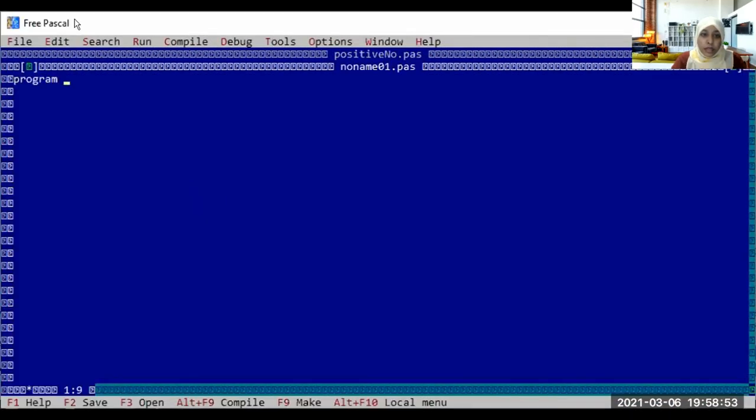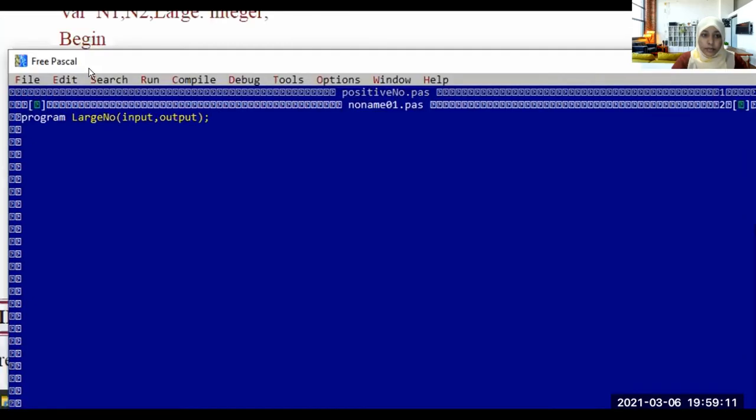Program large number. Program is large number. There are input and output.